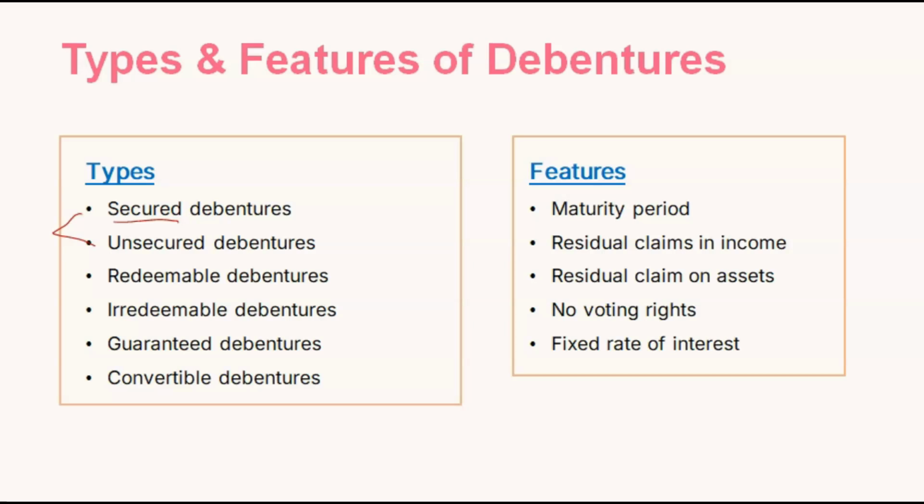Their debentures are unsecured. Redeemable and irredeemable debentures. In redeemable, like you have seen redeemable preference shares also, there is a certain time period, and after that duration, a person who has purchased debentures can sell them. There is a maturity period. But in irredeemable, there is no maturity period. Once the debentures have been taken, they cannot be sold. Only regular interest they will get from the company. That's it.